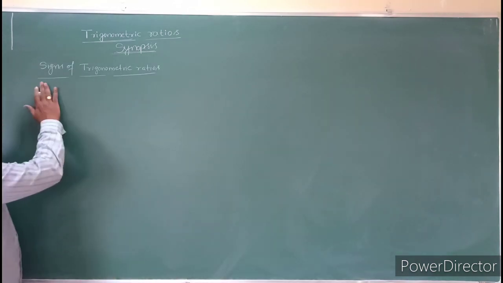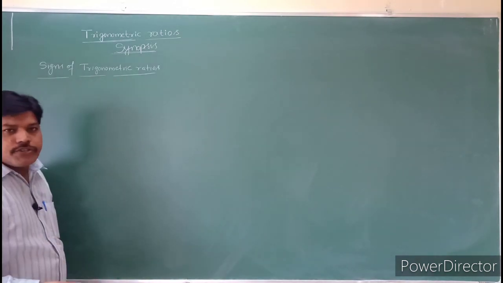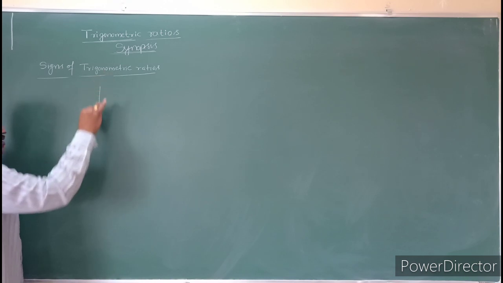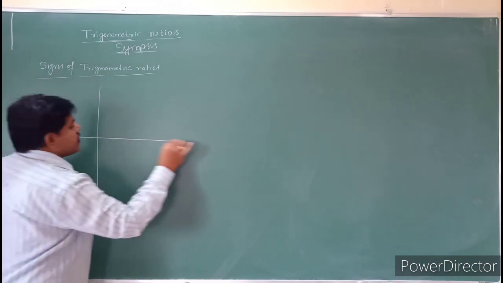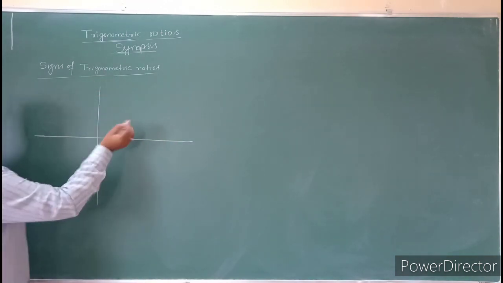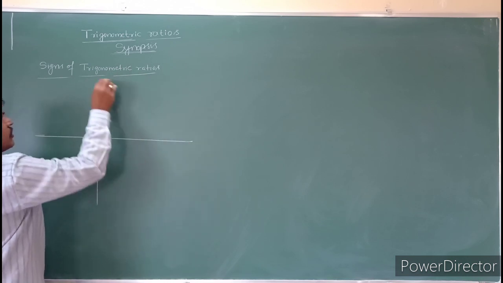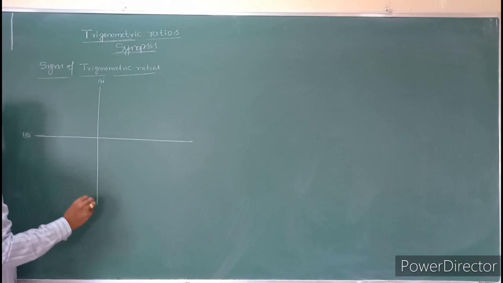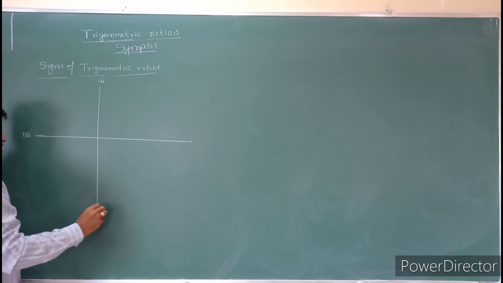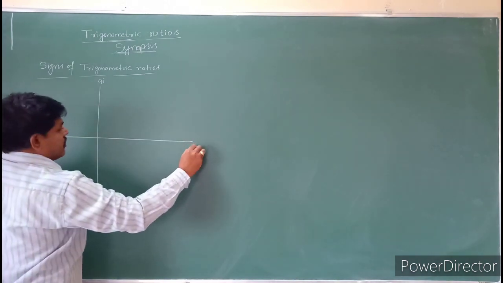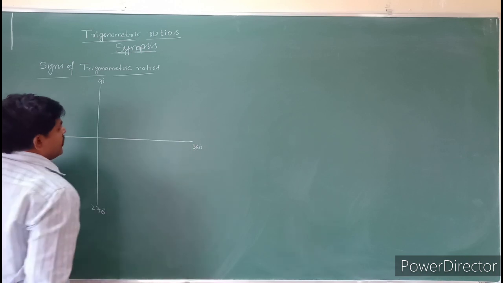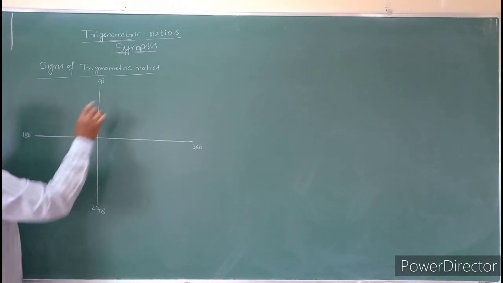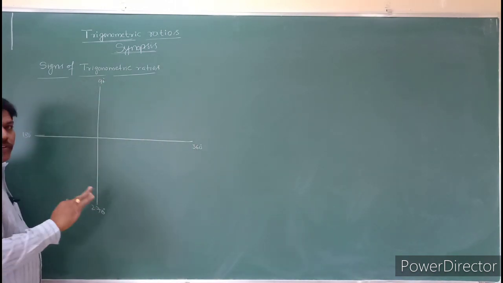Next one is sign of trigonometric ratios. So what is the sign of the trigonometric ratios? See this one here, students. So first one is 0 to 90, this is 180 degrees, the next one is 270 degrees, and the next one is 360 degrees. So the total is divided into 4 quadrants.